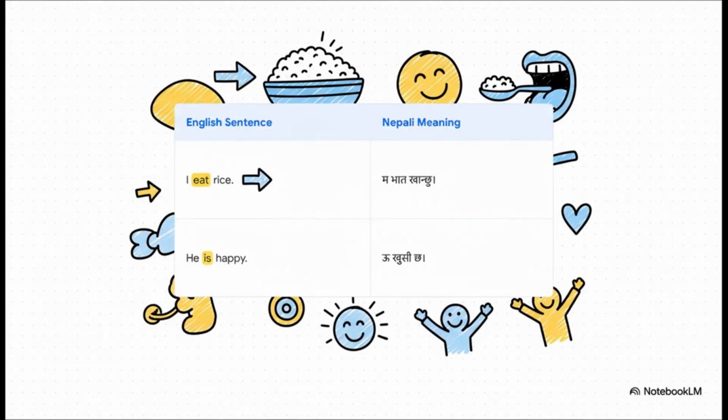And here are a couple of perfect examples that show how different verbs can be. In I eat rice, the verb eat is a clear physical action. You can picture it. But in he is happy, the verb isn't an action at all. It's describing his state of being. Both are totally essential, which brings us to our first big distinction.